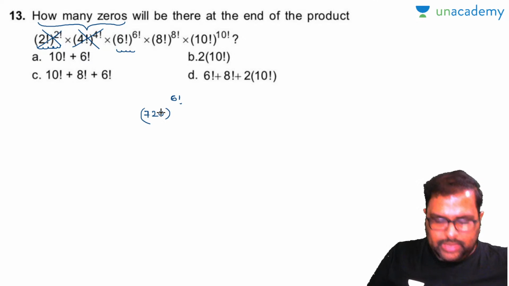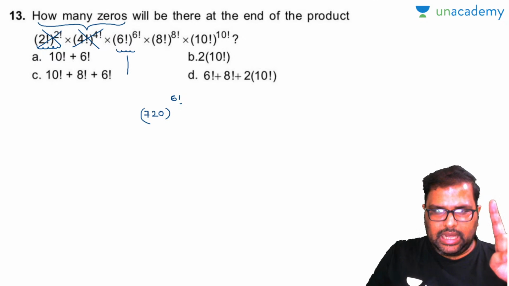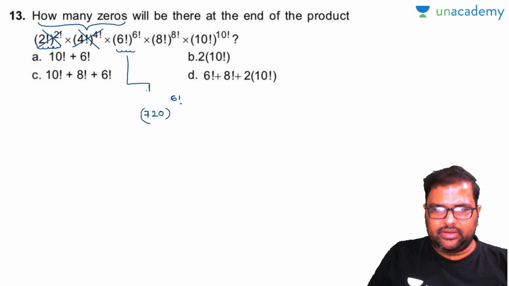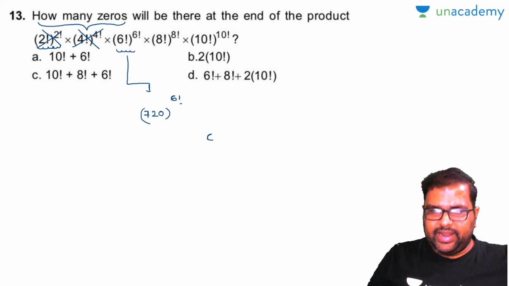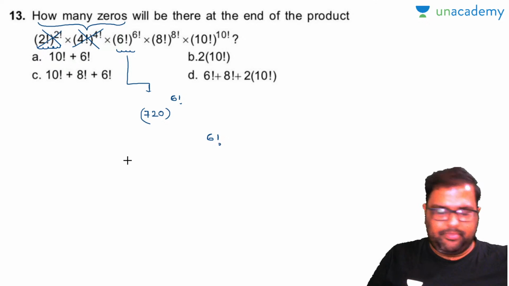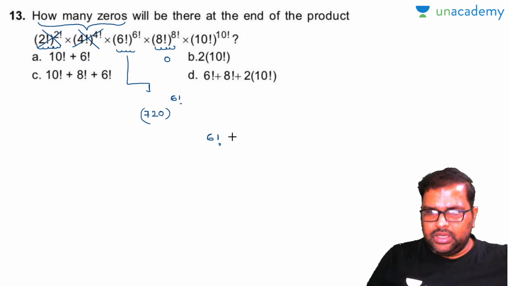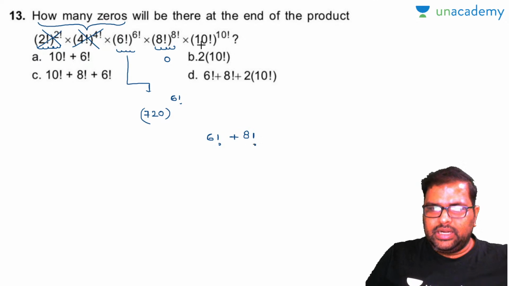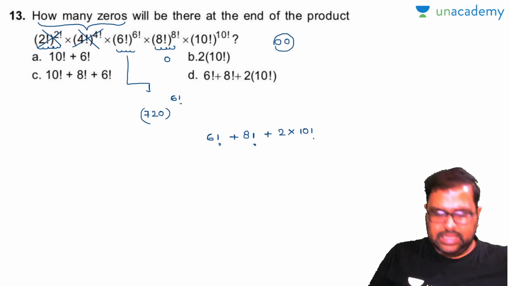How many zeros did you have? One zero. Am I right or wrong? So how many zeros will be there? 6 factorial zeros will be there in this number. Similarly, 8 factorial also contains 1 zero only. So how many zeros will be there? 8 factorial zeros will be there. 10 factorial will contain 2 zeros. Am I right or wrong? So automatically this will be written as 2 into 10 factorial. Am I right or wrong?